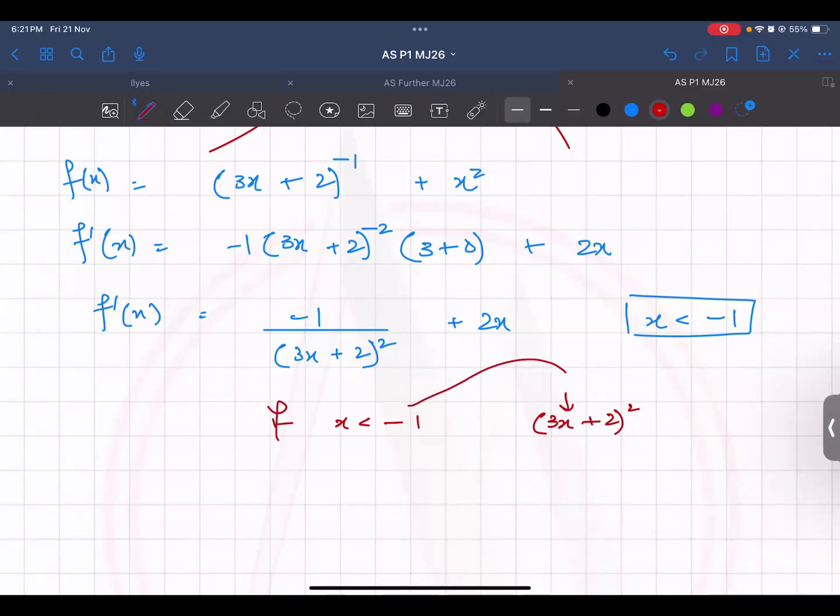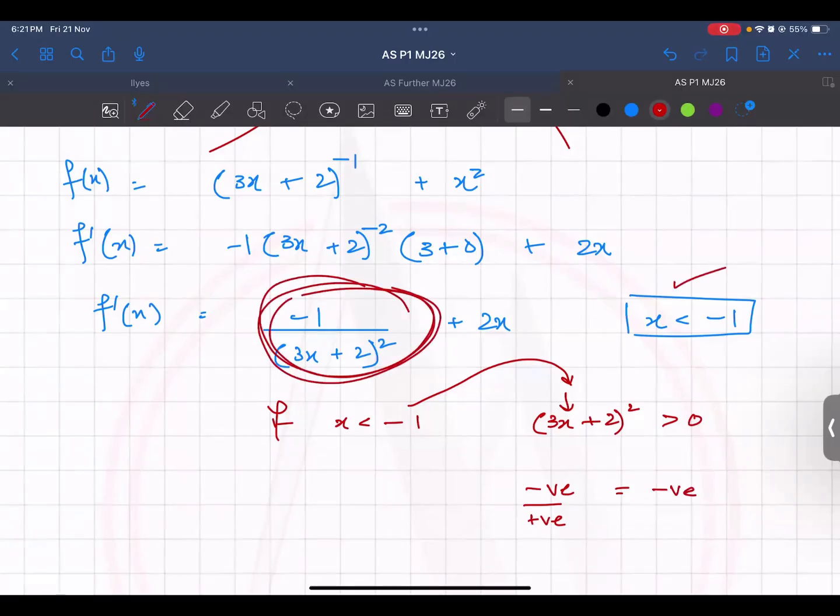Regardless of any value of x that you put in, the whole square is always positive. Negative squared is also positive, positive squared is also positive. So the first term, minus 1 upon a positive number, would always be less than 0, because negative upon positive would be negative. So for all of these values, this portion would remain negative.